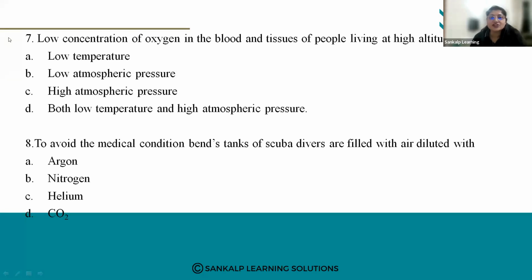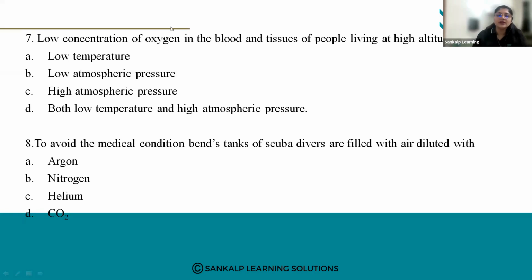So, low concentration of oxygen in blood. For the blood to pass through our body, there should be a continuous supply of oxygen. If that oxygen supply is reduced, what will happen? You will feel suffocated, right?